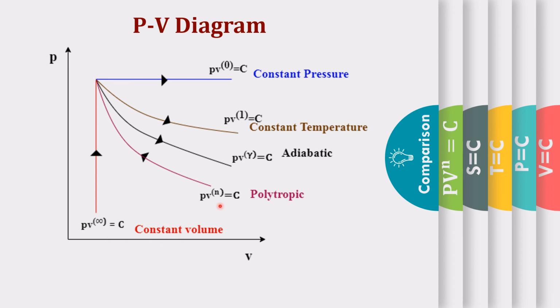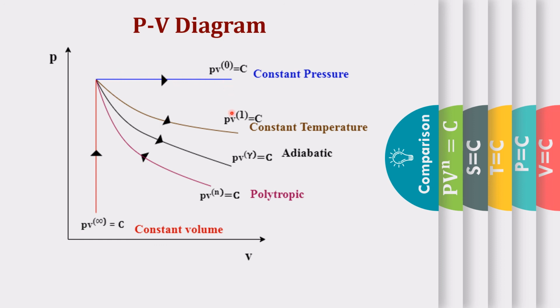The next process is the constant pressure process. In the polytropic process, I substitute n equal to 0. Anything to the power 0 is 1, so V^0 is 1. So P is equal to C. It is a constant pressure process, where P1 is equal to P2.